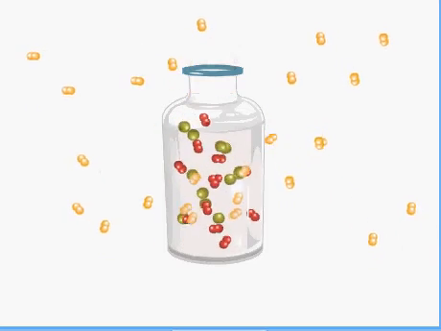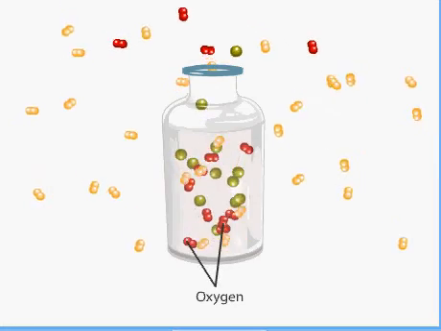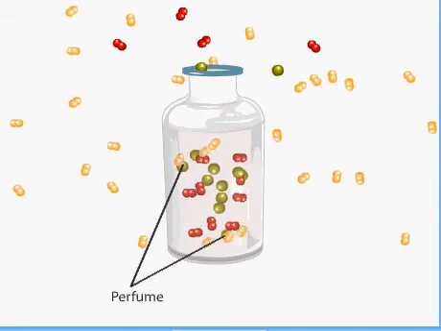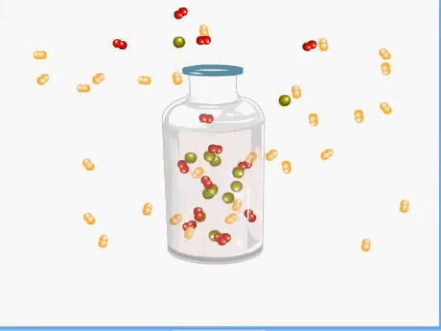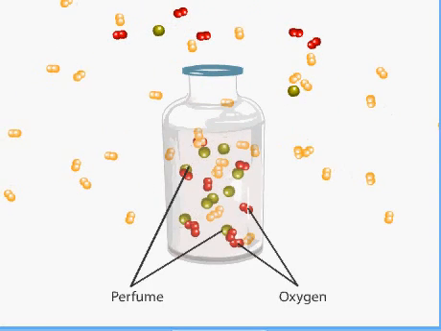When the stopper is removed from this perfume flask, the lighter oxygen molecules inside effuse out much faster than the heavier perfume molecules. Also note, the molecules in the atmosphere also effuse into the flask.